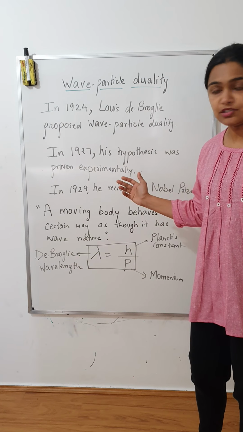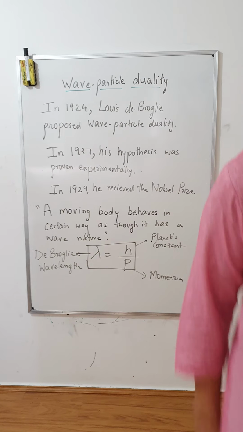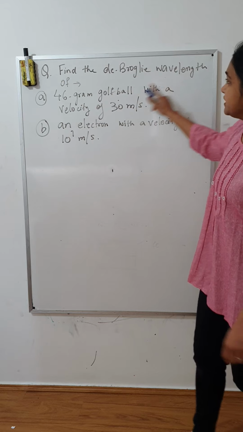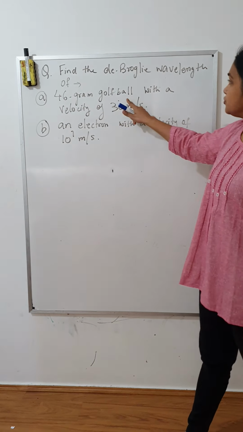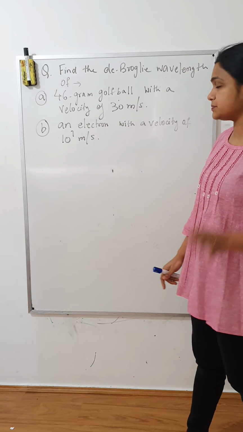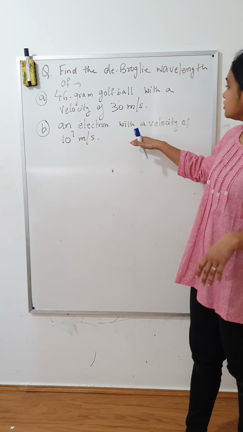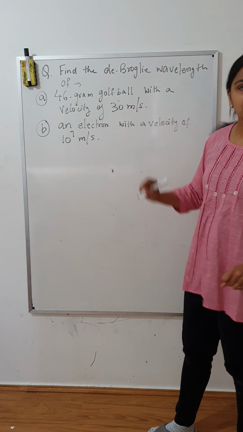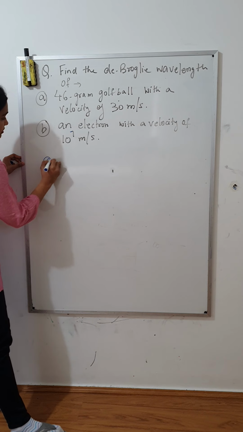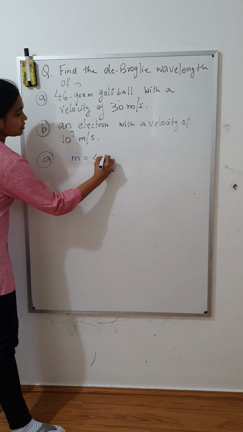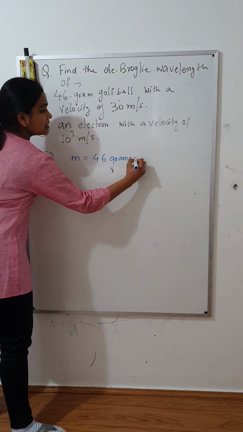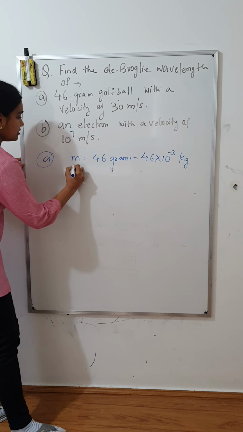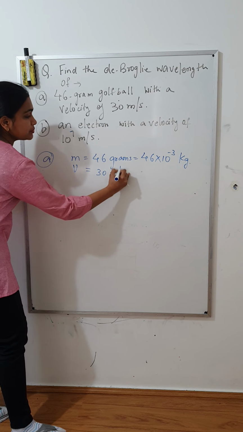Let's solve a numerical to calculate the de Broglie wavelength. The question is: find the de Broglie wavelength of a 46-gram golf ball with a velocity of 30 meters per second, and part B, an electron with a velocity of 10 to the power 7 meters per second. Okay, let's solve part A first. Mass is given as 46 grams, that is 46 times 10 to the power minus 3 kilograms. Velocity is given as 30 meters per second.